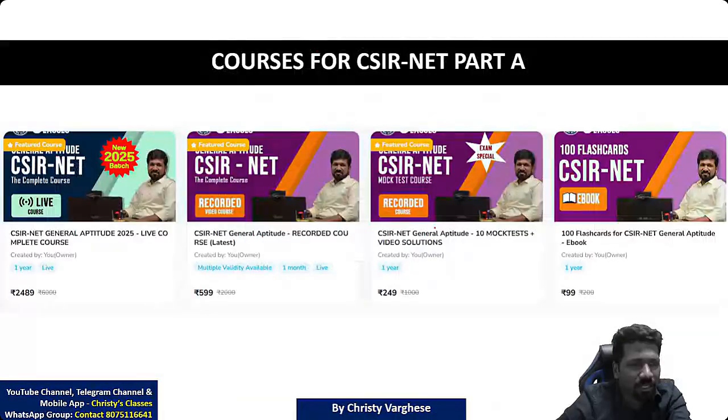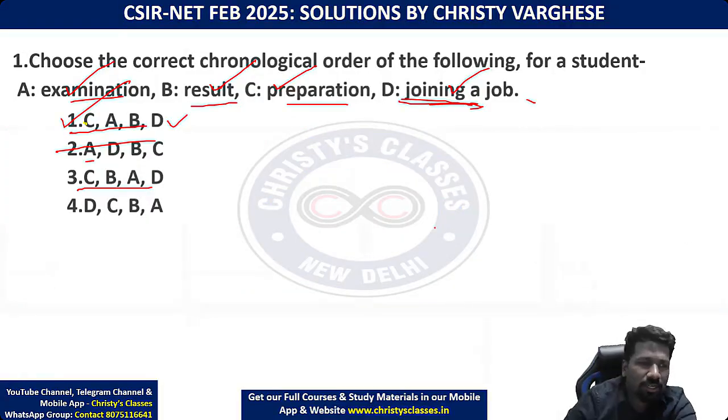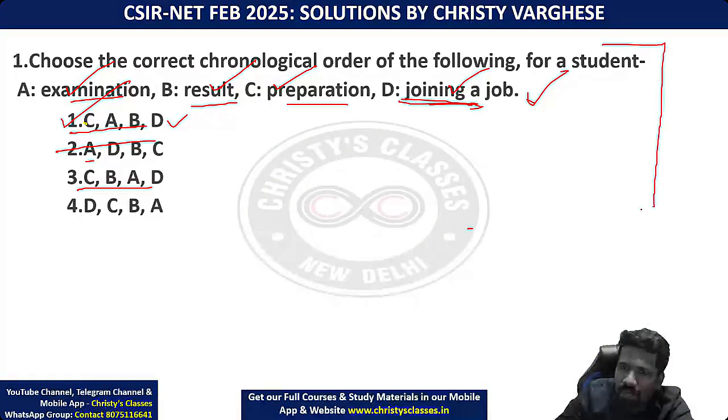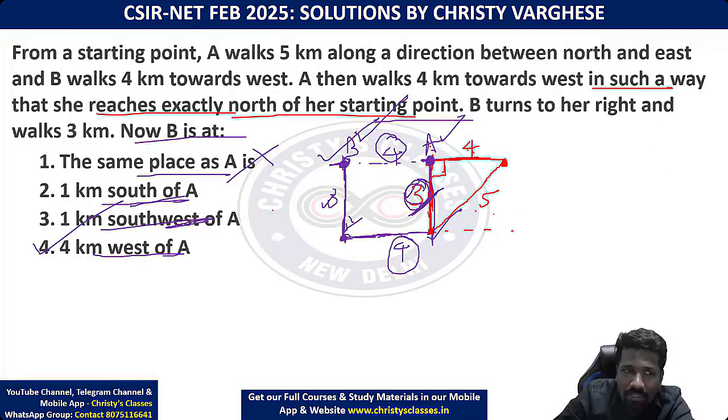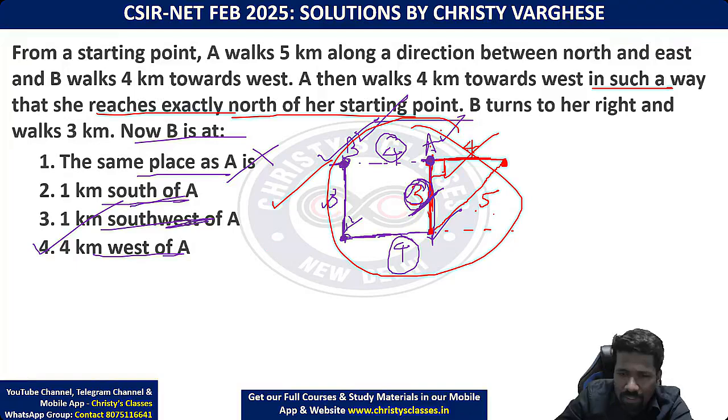I will just go through all the questions that we discussed and not discussed, and tell which topics were more asked and how we will be proceeding in the course. So this is actually arrangement of things. This is a reasoning miscellaneous question, but we'll be discussing this in reasoning miscellaneous in more detail. And this is distance and direction, a normal, commonly repeated type in CSIR.